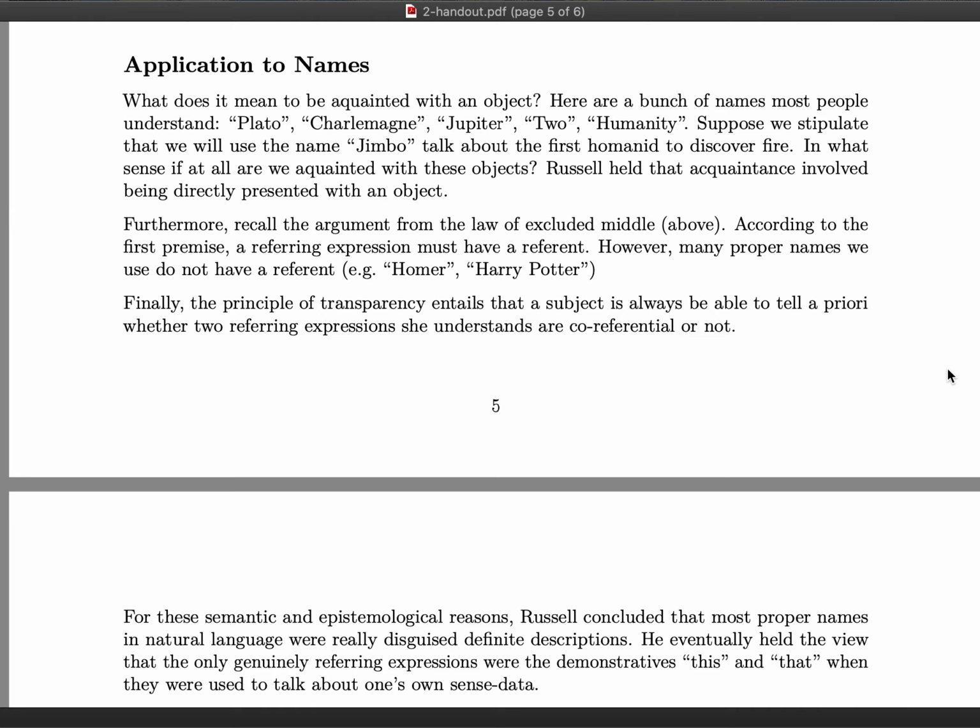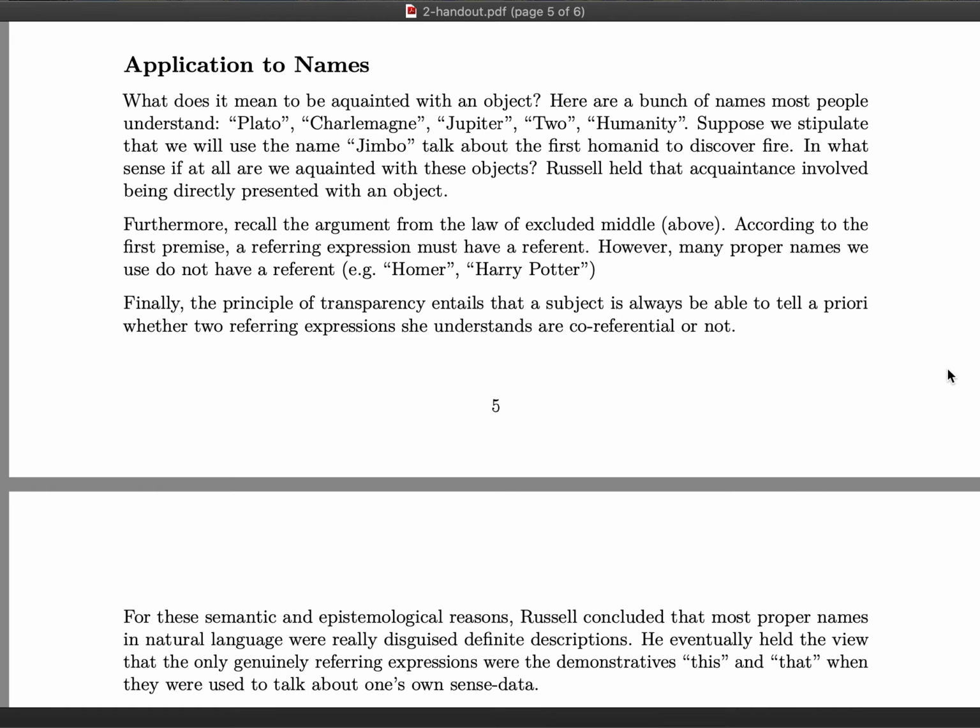Furthermore, recall the argument above from the law of excluded middle. According to the first premise, any genuine referring expression must have a referent. However, many proper names we use do not have a referent.